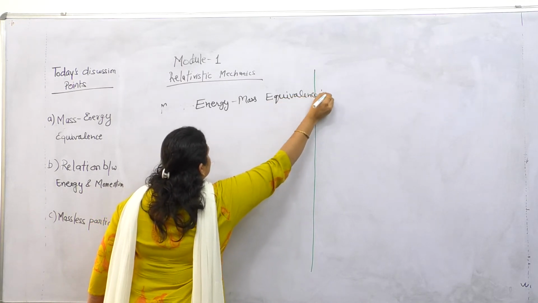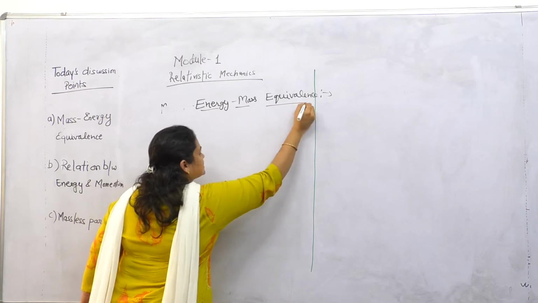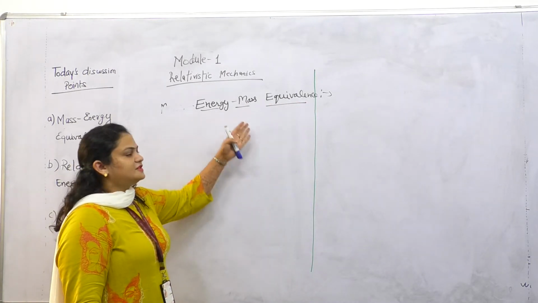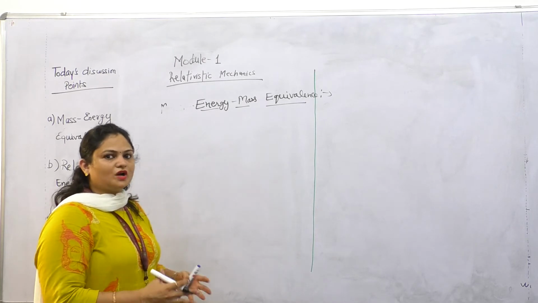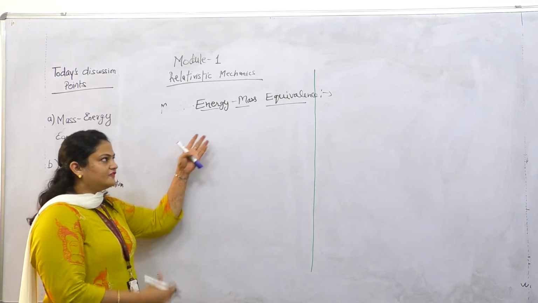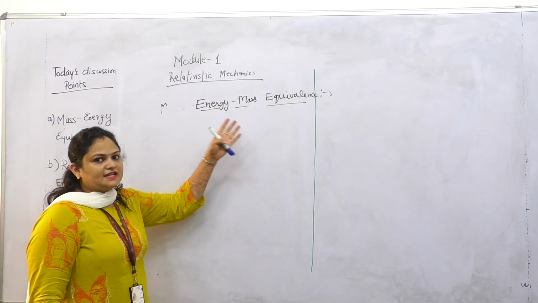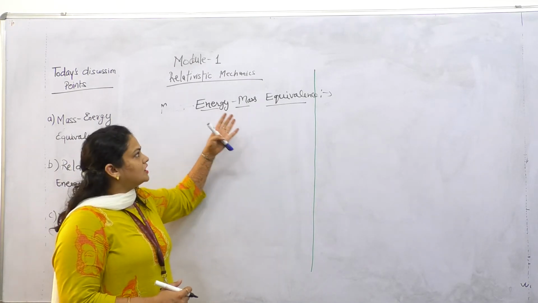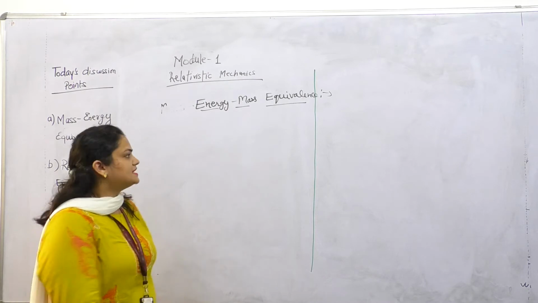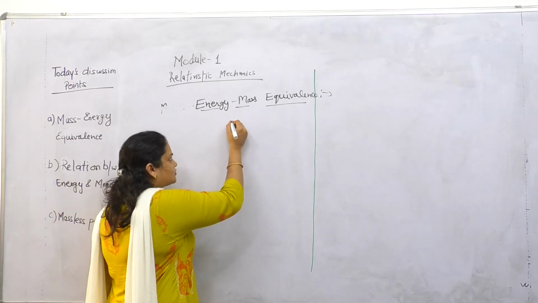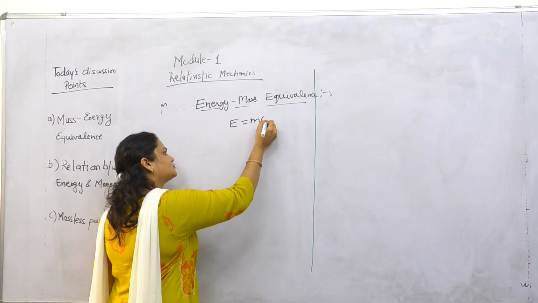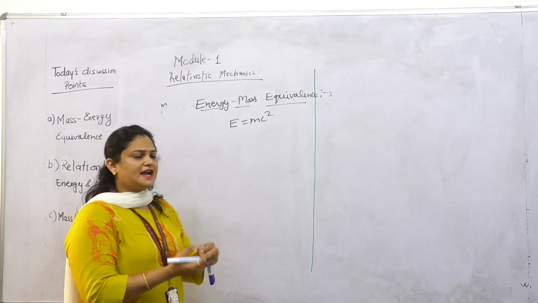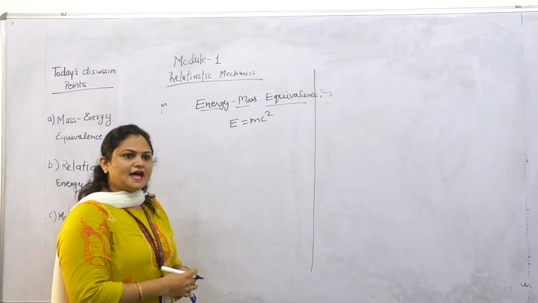So what is energy mass equivalence? Energy mass equivalence is a very important relation which was given by Einstein, and for this relation Einstein got the Nobel Prize. What do we mean by energy mass equivalence? It means E is equal to mc square.